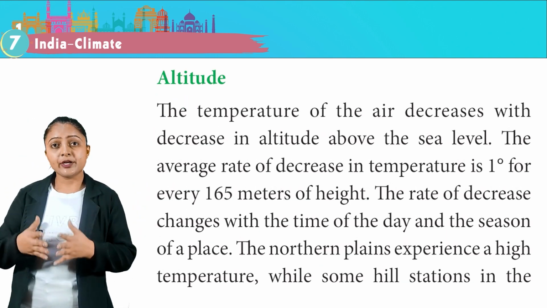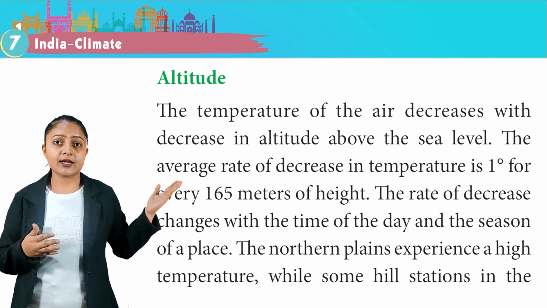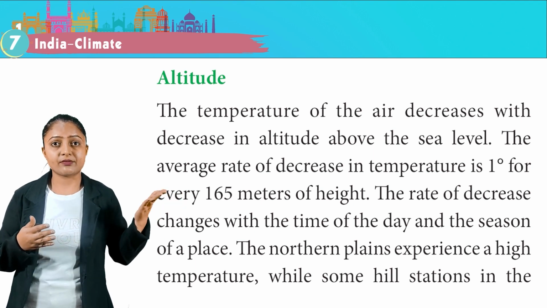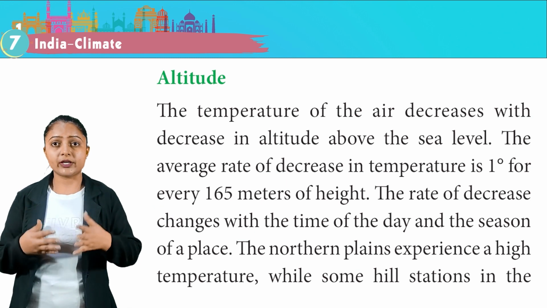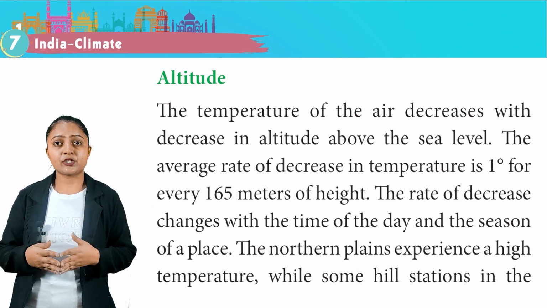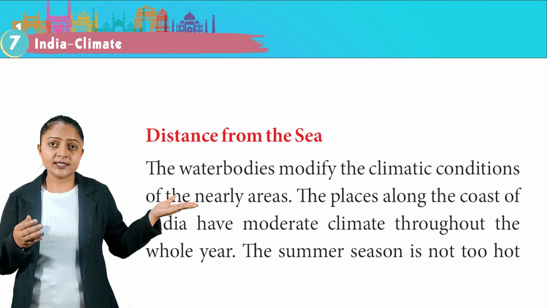Altitude. The temperature of the air decreases with increase in altitude above the sea level. The average rate of decrease in temperature is 1 degree for every 165 meters of height. The rate of decrease changes with the time of the day and the season of a place. The northern plains experience a high temperature while some hill stations in the same latitudes enjoy a cool climate in the summer season. Distance from the sea.